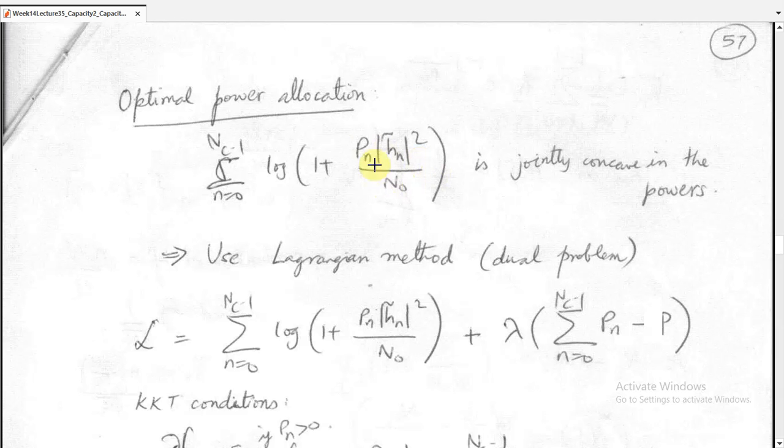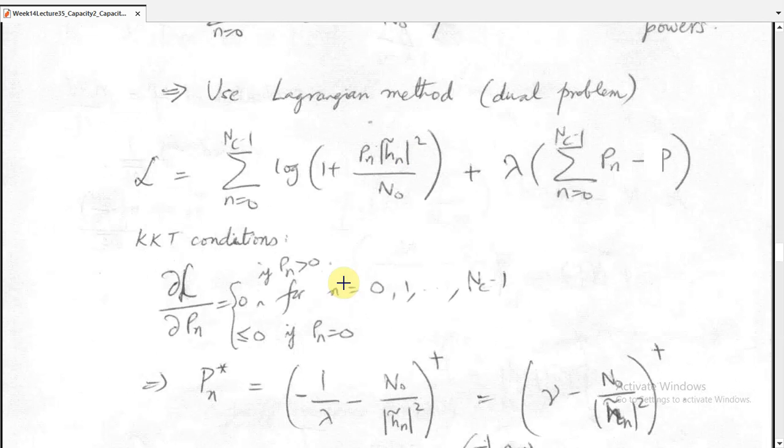Jointly concave means that we have two powers: one is the channel gain, or channel power |H_n|^2, the other is the transmit signal power. We are multiplying these two powers, so that is why they are called jointly concave. The product of these two would define the maximum point.